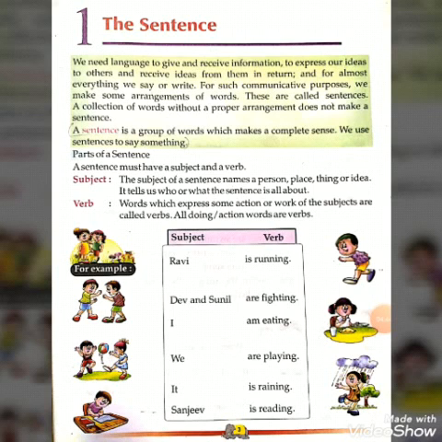All doing and action words are verbs. For example, Ravi is running. What is the subject here? Ravi. And is running is the verb, because it shows the action.